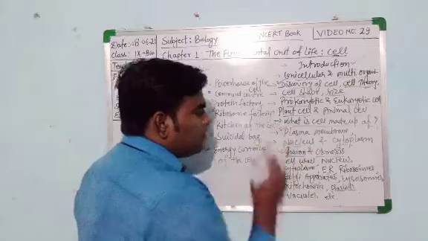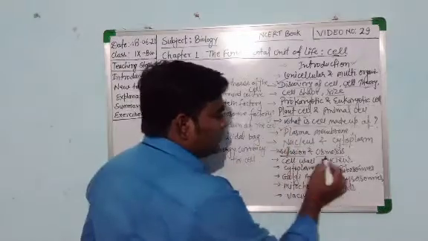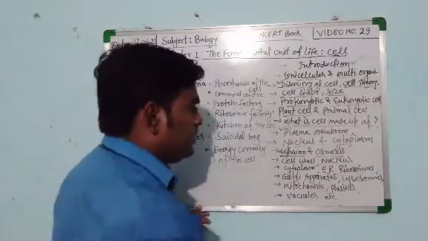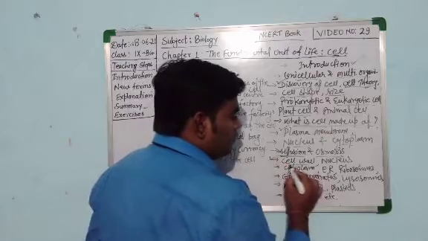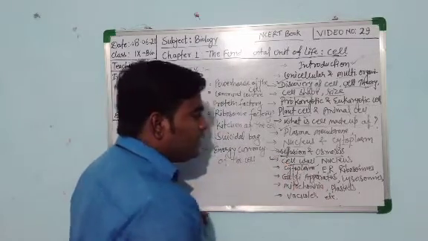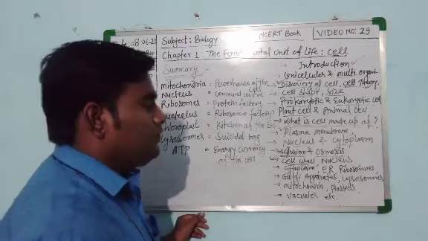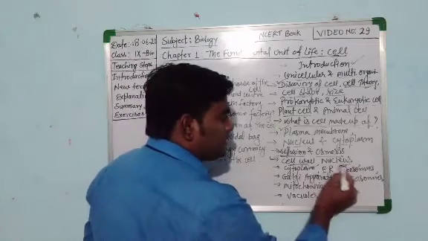So we used these activities to understand the diffusion and osmosis process. Then we studied the cell wall, which is a characteristic feature of the plant cell, their function, and the nucleus.